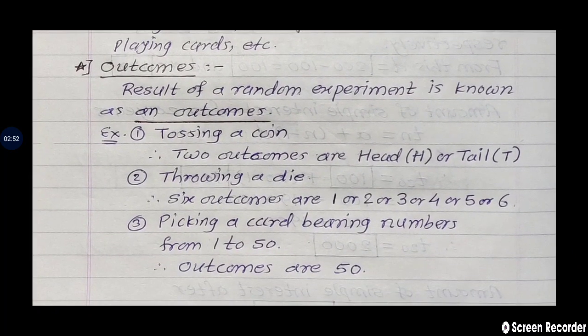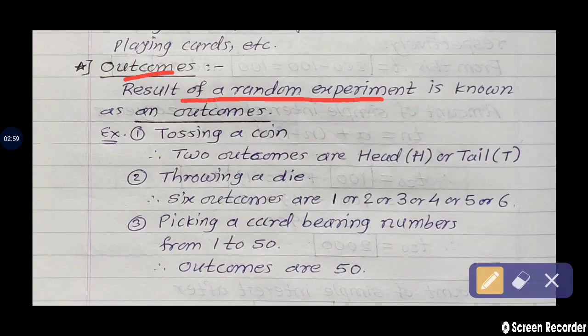Next, outcomes. Results of a random experiment are known as outcomes. For example, in the first example, tossing a coin. A coin means one coin. Therefore, two outcomes are head, indicated as a capital H, or tail, that is capital T.